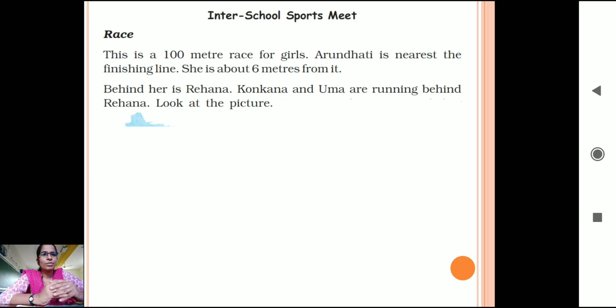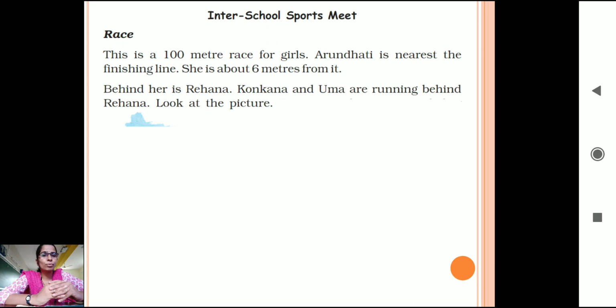And when you are having a race, a certain distance is kept for you so that you are able to run, and it is different for girls and boys as well. Now here it is given inter-school sports meet. Inter-school only differs in that it is between two schools, when we have a sports competition. Now we have our sports day in two different houses. When we are having it between the blue and green house, we say that it is inter-house sports, right?